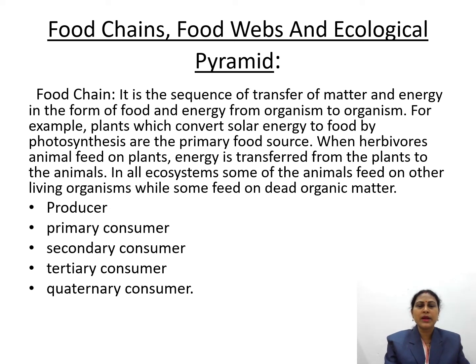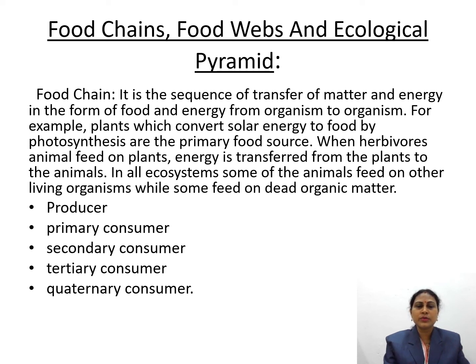For example, plants convert solar energy to food by photosynthesis and are the primary food source. When herbivores feed on plants, the energy is transferred from the plants to the animals. So these are the links.